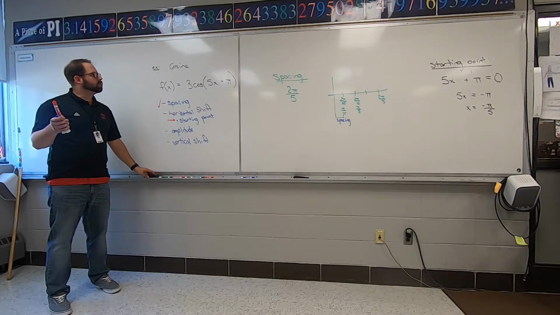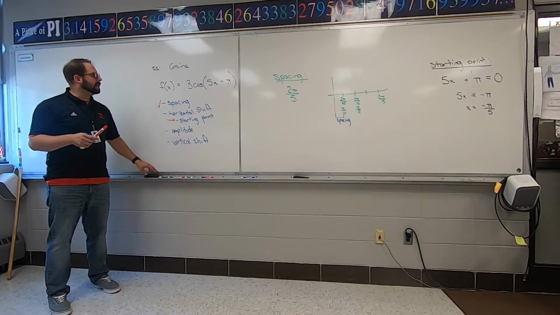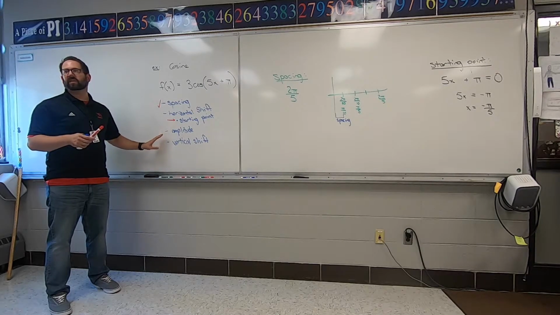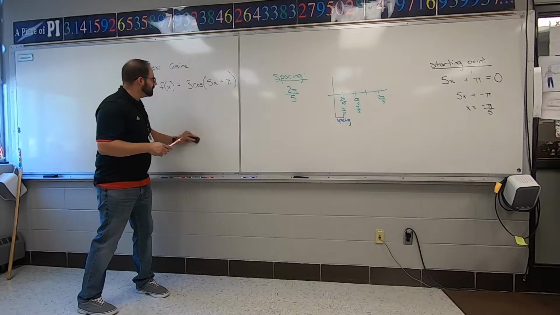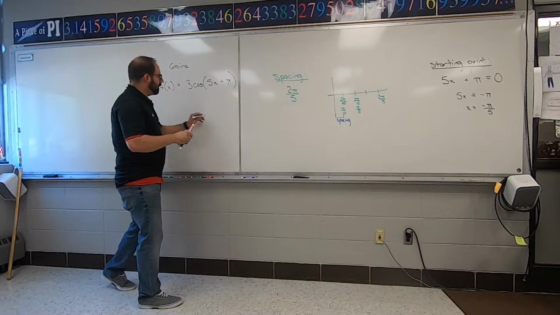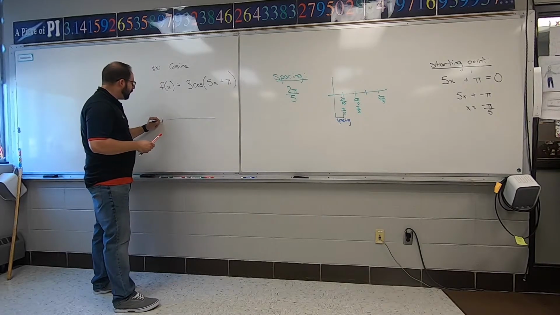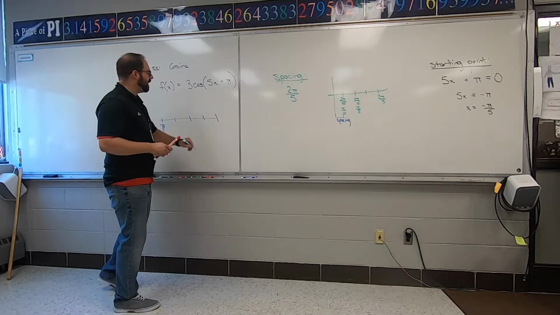Okay, is that your starting point then? Yeah, that's my starting point. Okay, all right. Now that I figured out my starting point, the rest of this should be easy. So here's what I do. And this is just when I draw these pictures, this is just kind of how I do it. I draw my line, I put my starting point here, which was the negative pi over 5. And then I'm going to spread 4 hash marks after it.